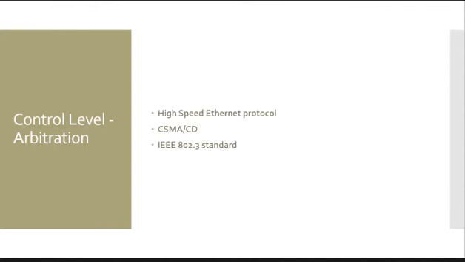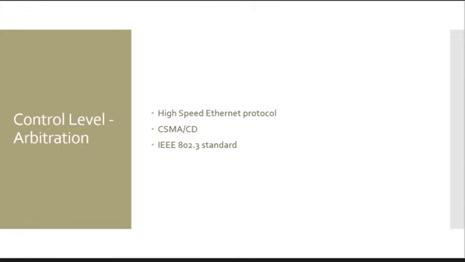Just like Ethernet, the Foundation Field Bus HSE uses a random protocol called CSMA/CD, carrier sense multiple access/collision detection. This is chosen since it's specified in the IEEE 802.3 standard for Ethernet protocols. If a node has to transmit data, it would listen to the network and will start sending data once the network is idle. Once the network is busy, the transmitting node will wait a random time and then try to resend. However, if two or more nodes decide to transmit simultaneously by both interpreting that the network is idle, collision and corruption of messages can occur.